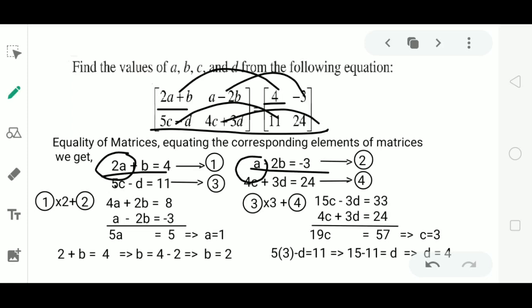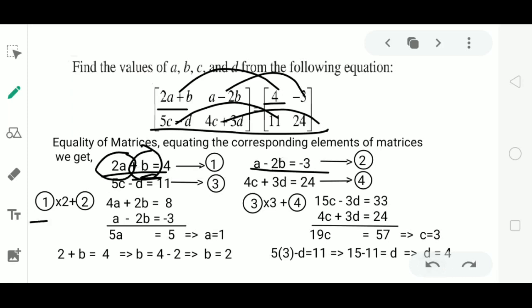So if I multiply equation 2 by 2 and subtract it from equation 1, then 2A and 2A cancel out and we are left with B, and we can easily find the value of B. Here I have multiplied equation 1 by 2 so that the coefficients of B will be equal, and I have added it to equation 2 and cancelled B from these equations, and I have determined the value of A.